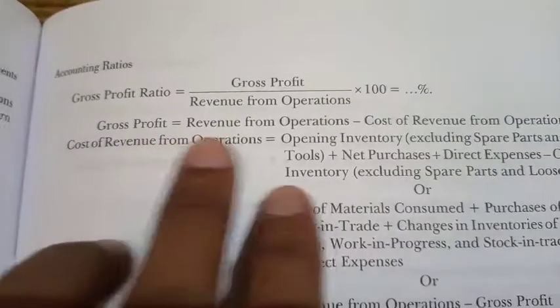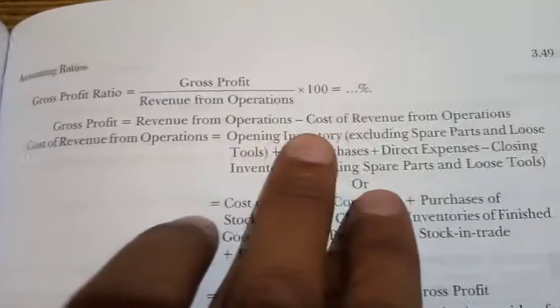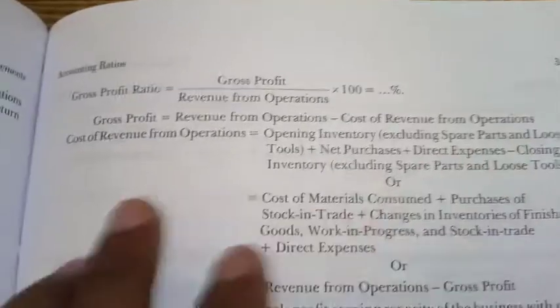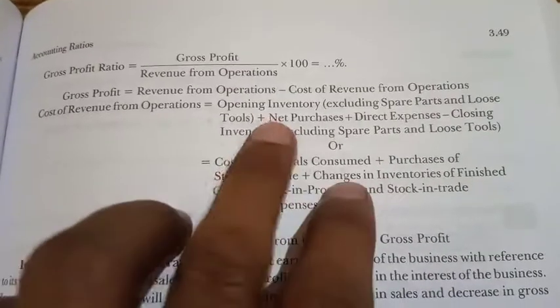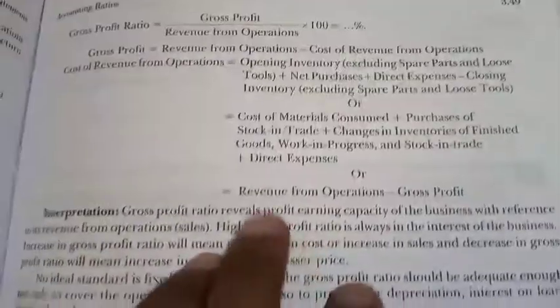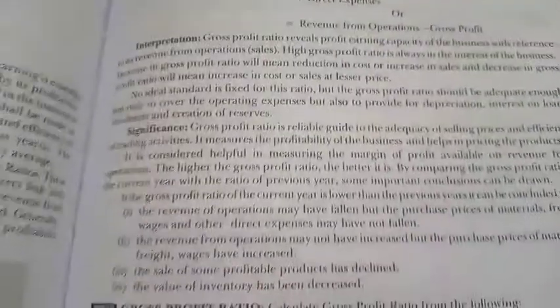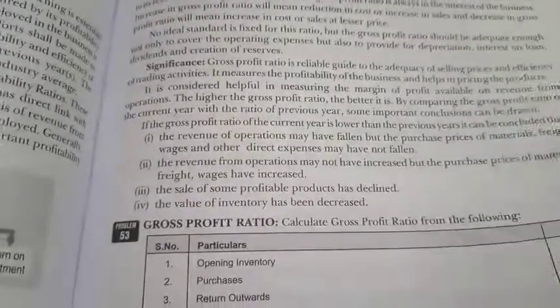Gross profit can be obtained from revenue from operations minus cost of revenue from operations, and cost of revenue from operations can be calculated by this formula or this formula. The numerical question will be taught to you in the next class.